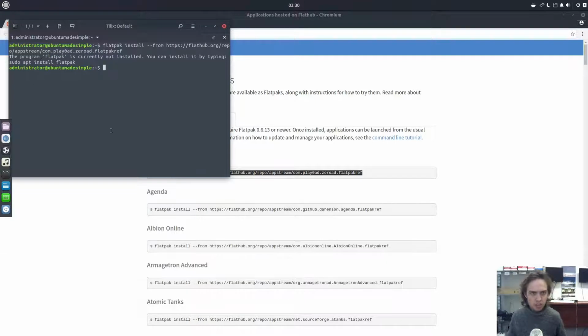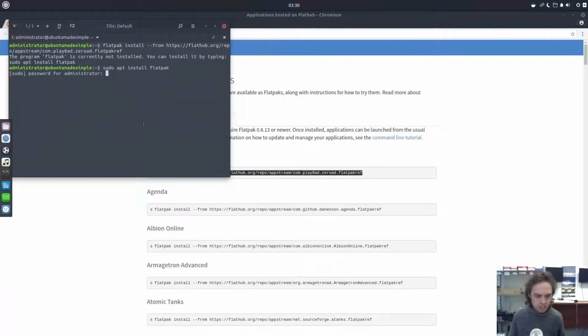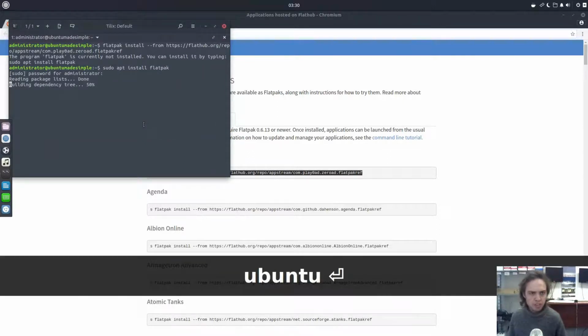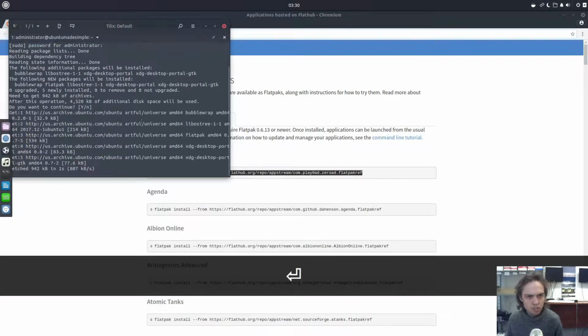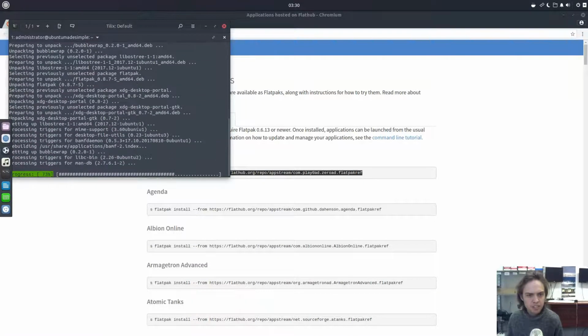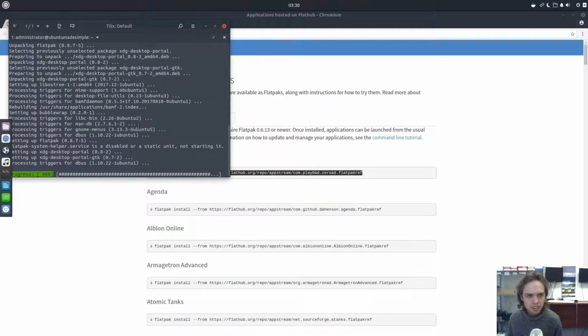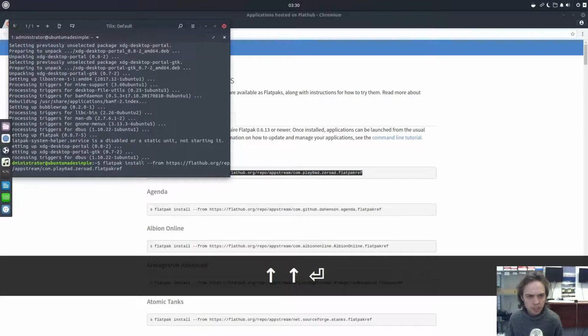So you first have to install Flatpak. Let's do it. Paste anyway. Type password. As you can see, it won't take too long to install it. As you can see, it's very quick and very simple. Let's run this command again.